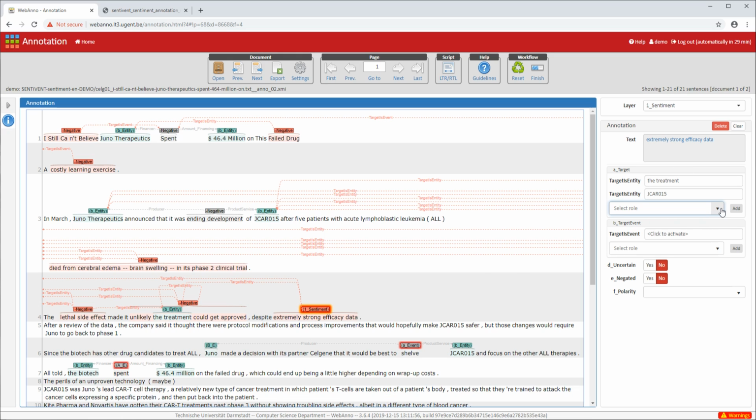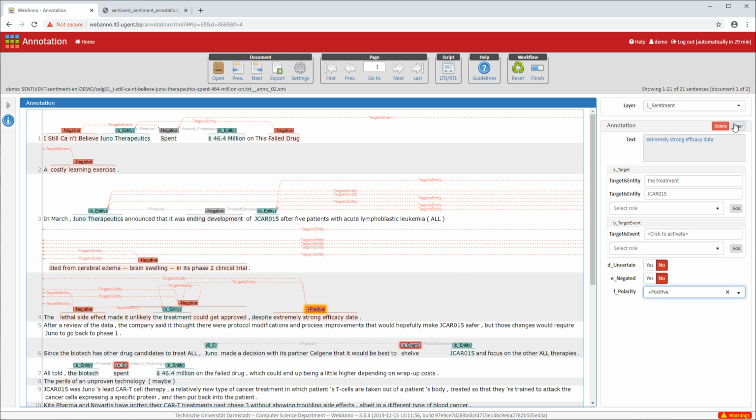And is it good for the company? Not really, because, even though the drug was efficient, the company does not benefit from it because it has been cancelled and disapproved. So we will not add the company as a target. If you would add it, it wouldn't be a big mistake. These things are quite hard to determine. So we have selected the targets. Is it uncertain? No. So there's no uncertainty. It's not negated. And it is positive polarity because it's a good thing that it was extremely effective.